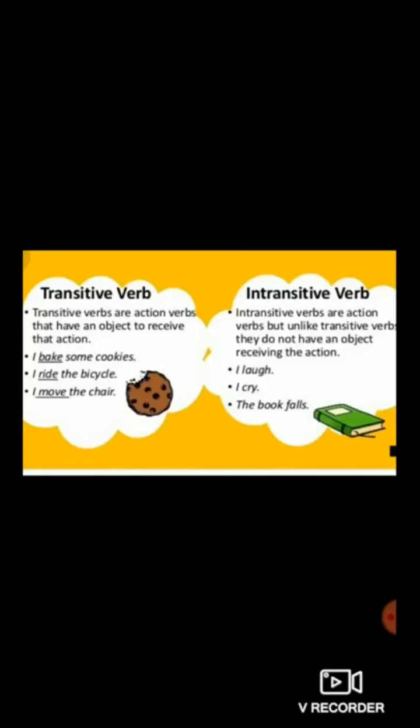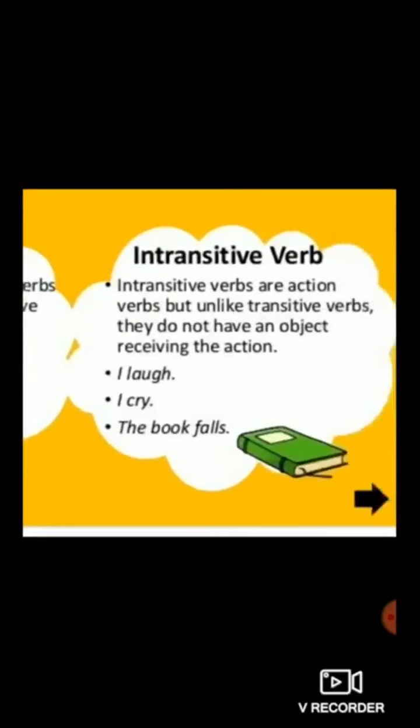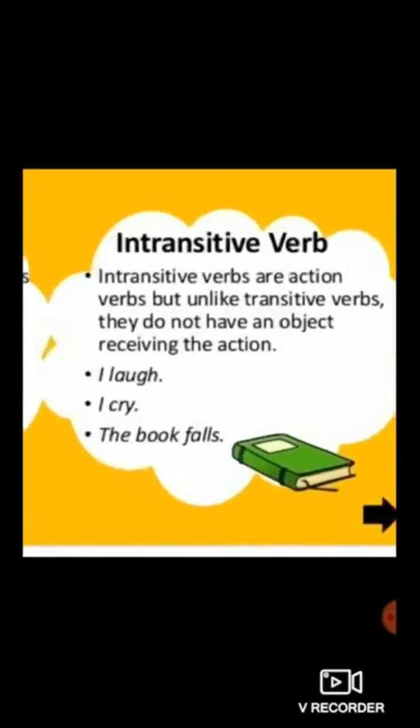Let's proceed to the intransitive verb. Intransitive verbs are action verbs, but unlike transitive verbs, they do not have an object receiving the action. So, in simple words, intransitive verbs do not take an object after the verb.